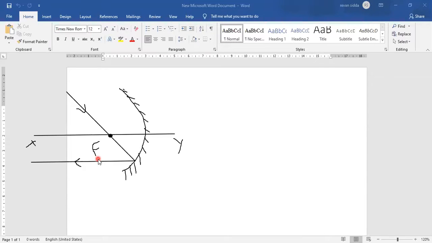Understood, everyone? A ray of light passing through the principal focus, after reflection, will become parallel to the principal axis. Remember this one. In the same manner, if we draw a convex mirror,